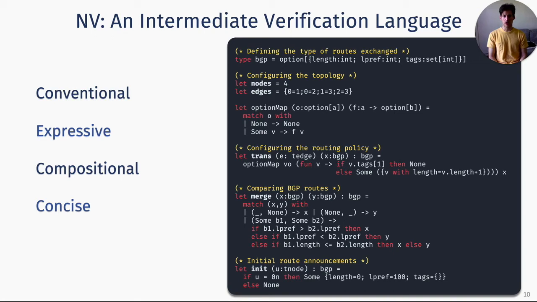In this example, we define an idealized version of BGP, and you can see all the components of the routing algebras. First, we define the type of message exchanged, in this case an option of a record with 3 commonly used BGP fields. Then the topology, which is described by a very basic language, and then you can define as many helper functions as you want, but eventually you need to define a transfer, a merge, and an init function that capture the essence of a routing algebra.